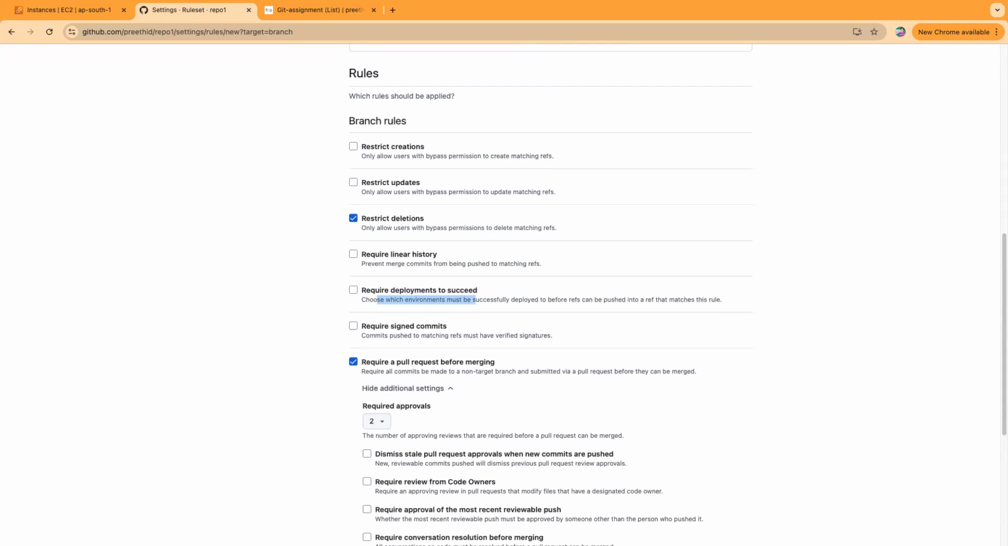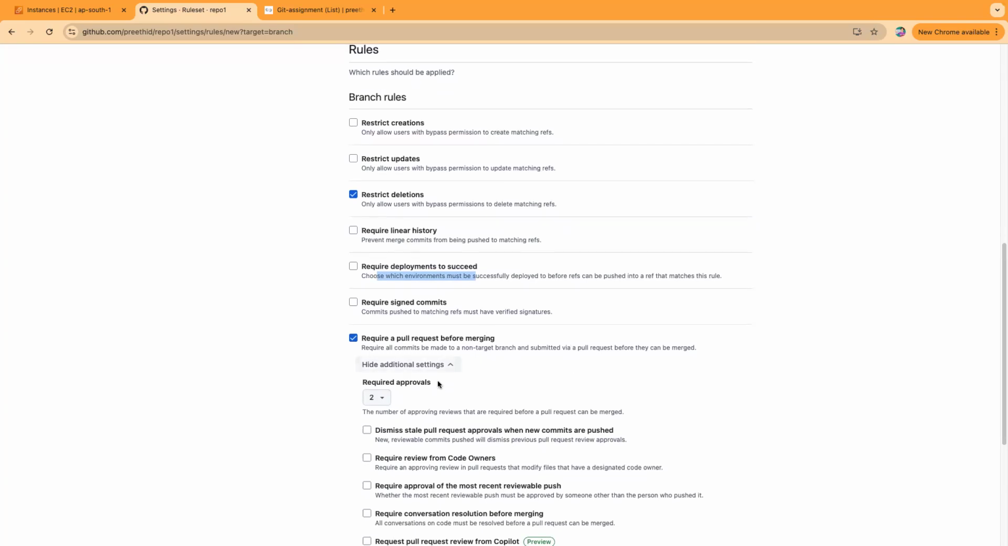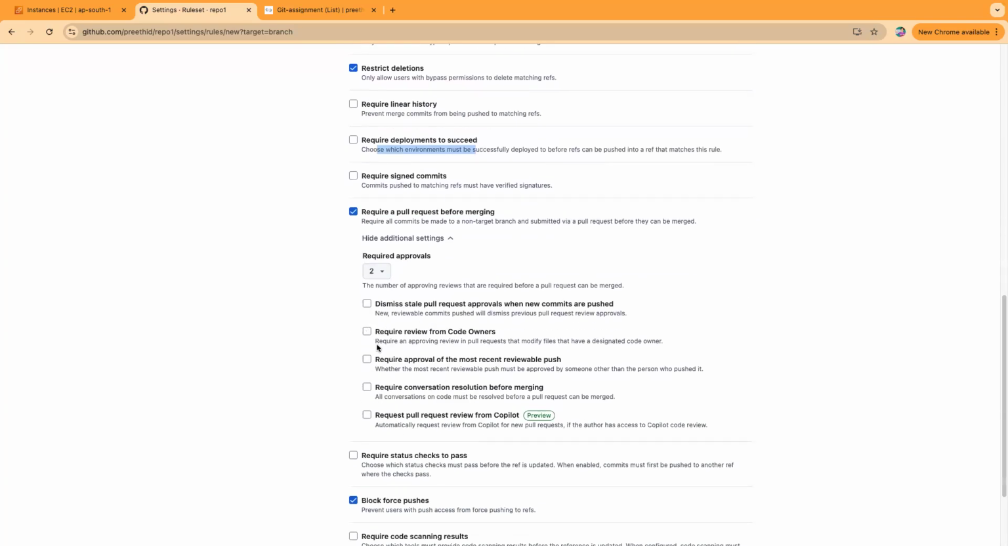And then what is the point if it is only accepting PRs from other branches, but commits are still allowed? What is the purpose of this? Maybe there should be another option at least. Require approval of the most recent reviewable push. The most recent reviewable push means a push by the approver, the person who pushed. Require conversation resolution before merging.